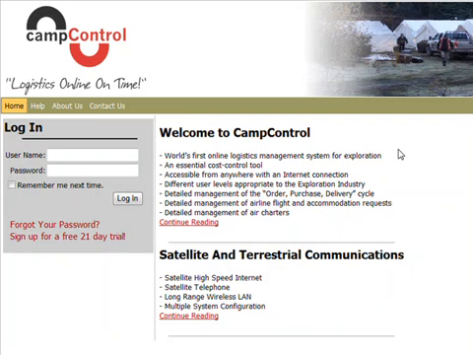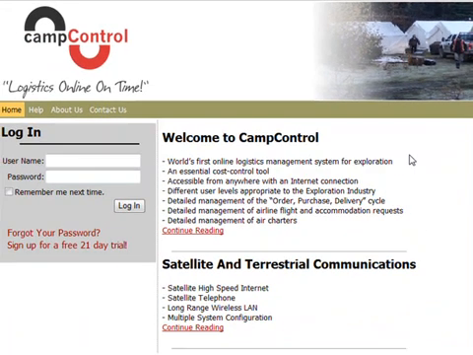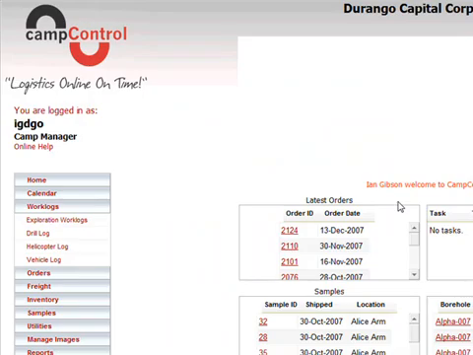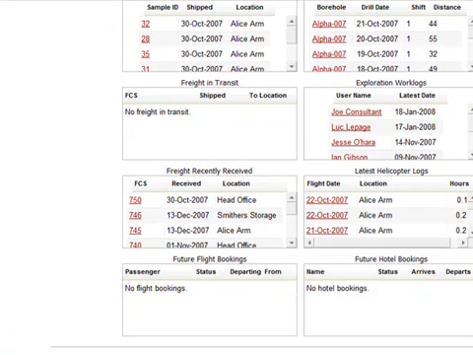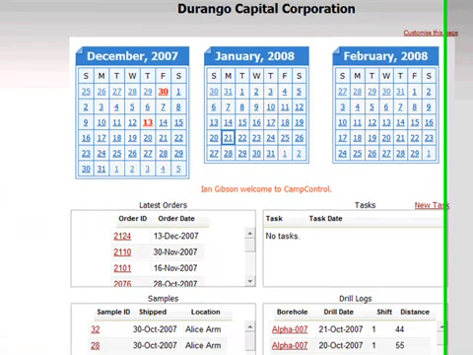Helicopter costs are typically an expensive element of any exploration program, so Camp Control makes it very easy for an exploration team to monitor their helicopter costs. So here we will watch a camp manager log into Camp Control. He logs in. His default page comes up with the dashboard showing his selection of information that he as a camp manager likes to keep track of.